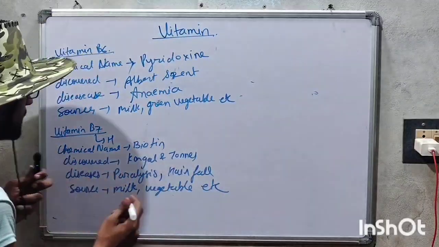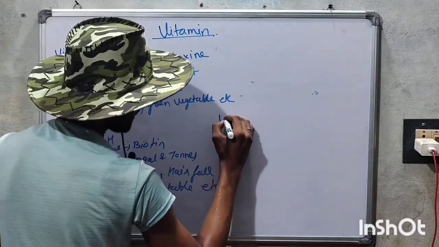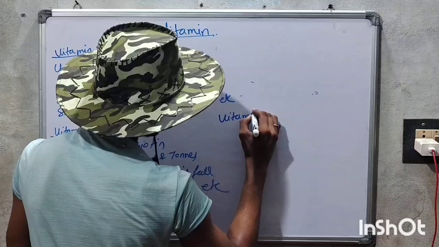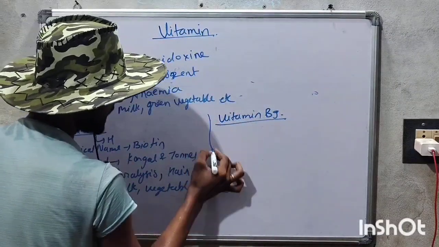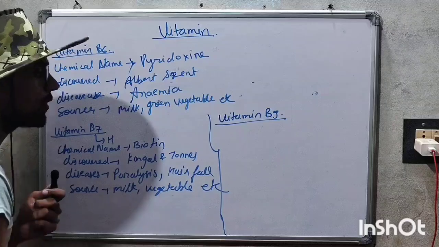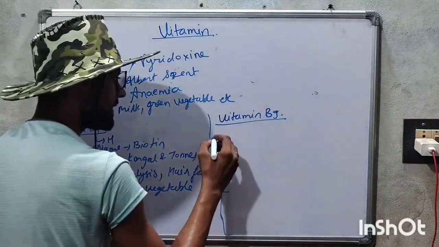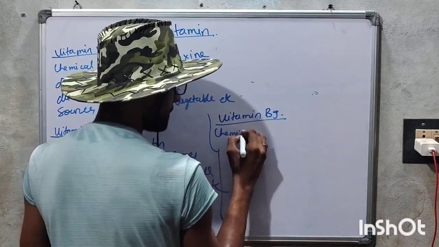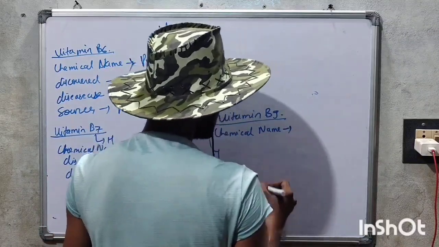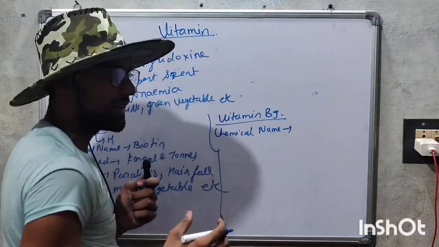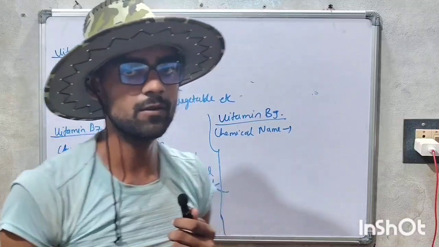And next, now we will talk about vitamin B9. Here we are talking about vitamin B9.